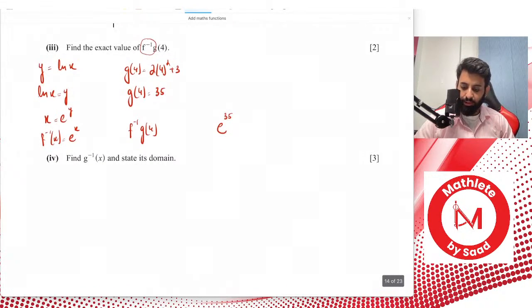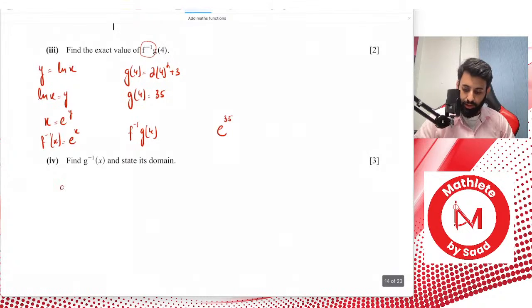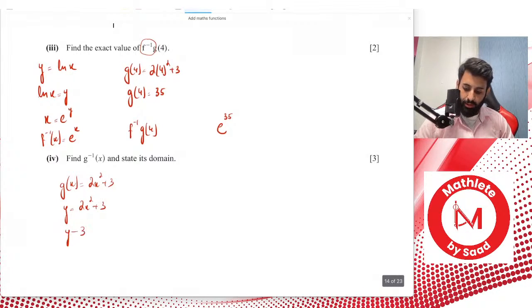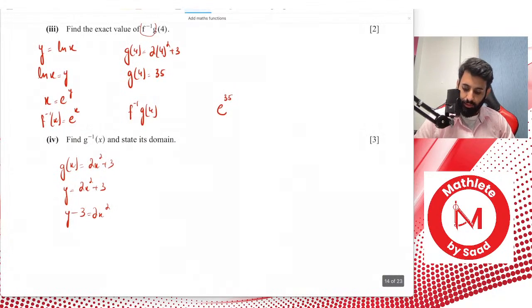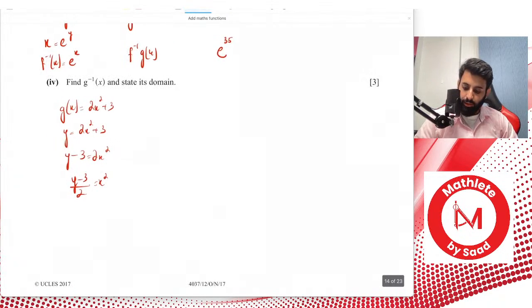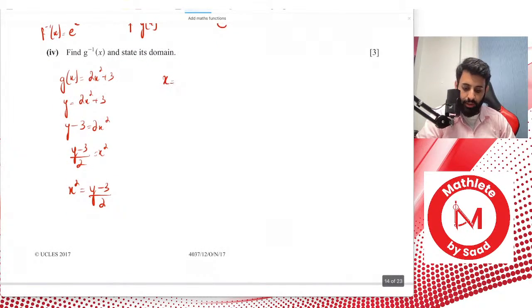Okay, then we have g inverse of x and its domain. So g of x is 2x squared plus 3. We start by making y the subject, so y is equal to 2x squared plus 3. Then y minus 3 is equal to 2x squared, which means (y minus 3) upon 2 is equal to x squared. Now we make x the subject: x is equal to plus or minus the square root of (y minus 3) upon 2.